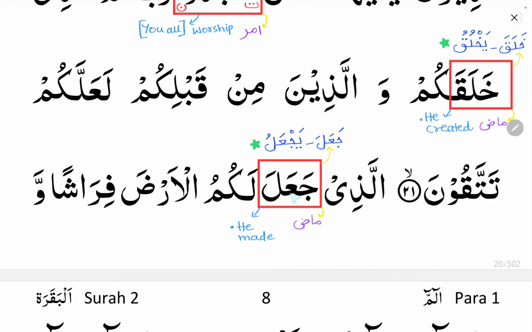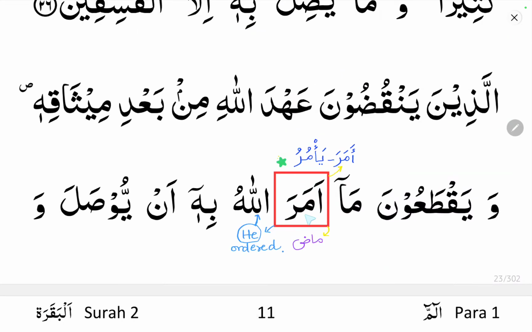Ja'ala lakumul arda. So Allah uses khalaqa and ja'ala. Khalaqa, he created or he made, is used for living things, and ja'ala, he made or he created, is used for non-living things. Allah has created the earth. Allah has created you. You means human beings here.